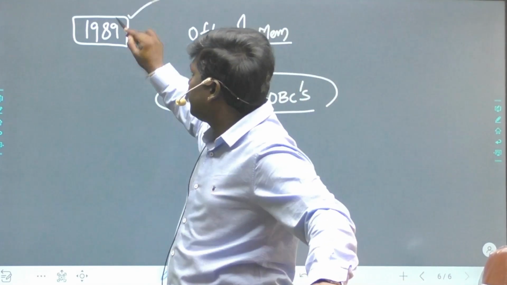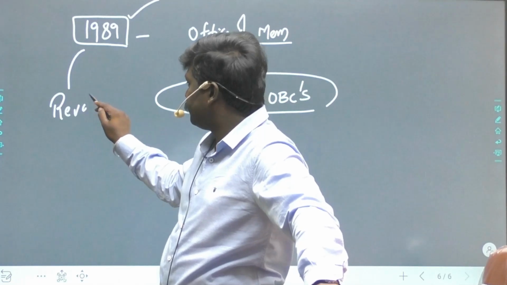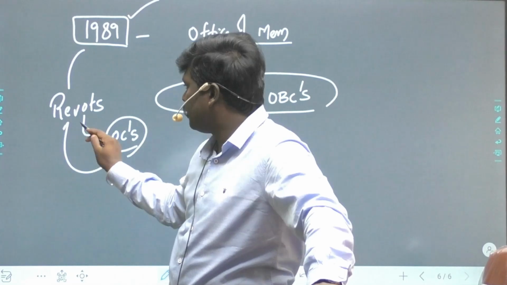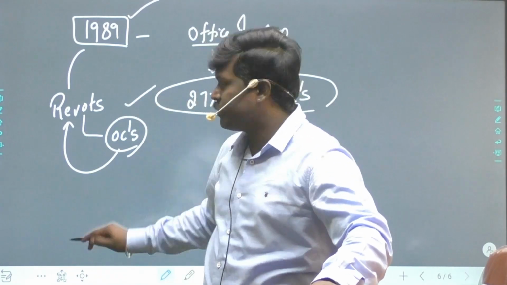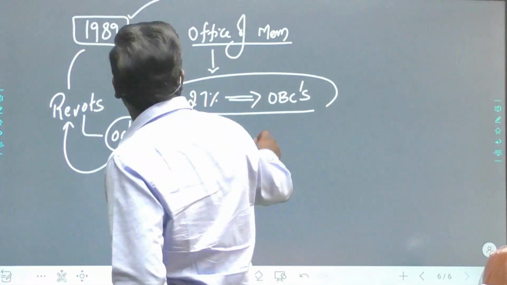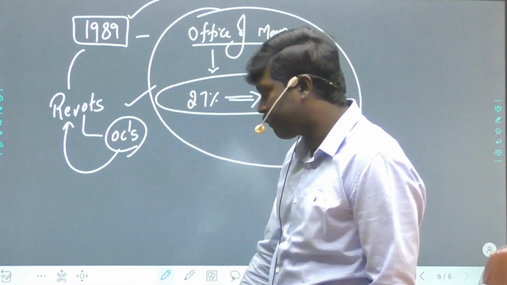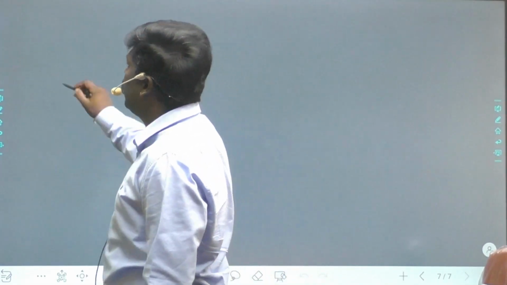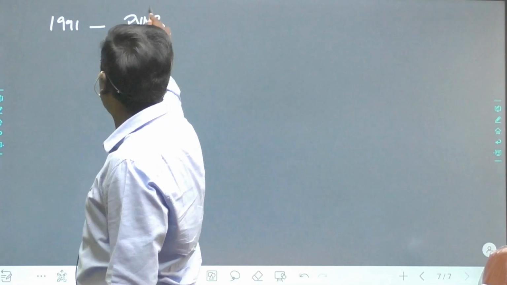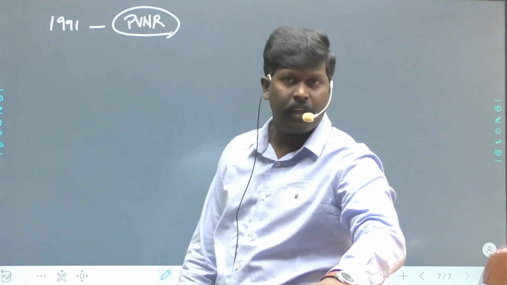When this was announced, there were revolts in the country. OCs, specifically, started a revolt saying that I also want reservations. Everyone started asking for reservations. This was challenged in the court. It was dropped. In 1991, the PV Narasimha Rao government came into force.